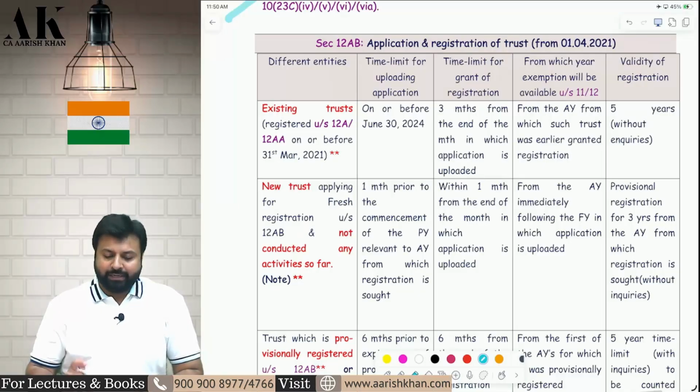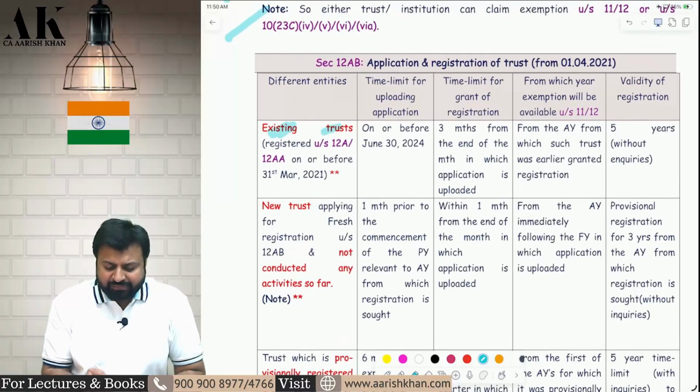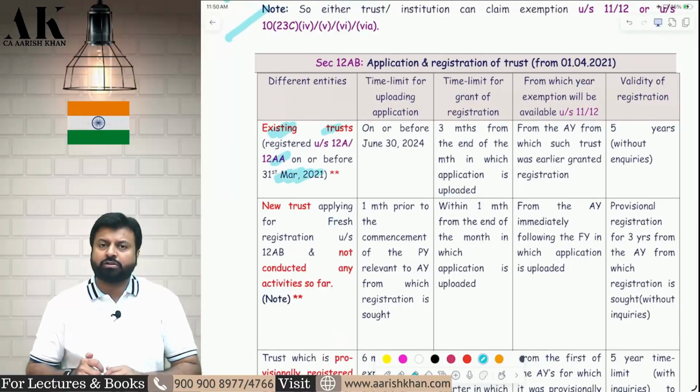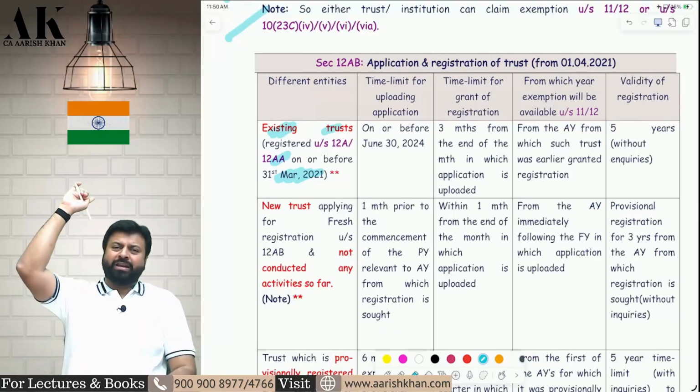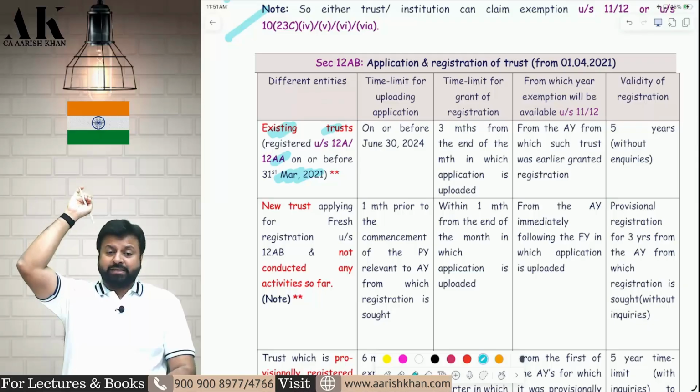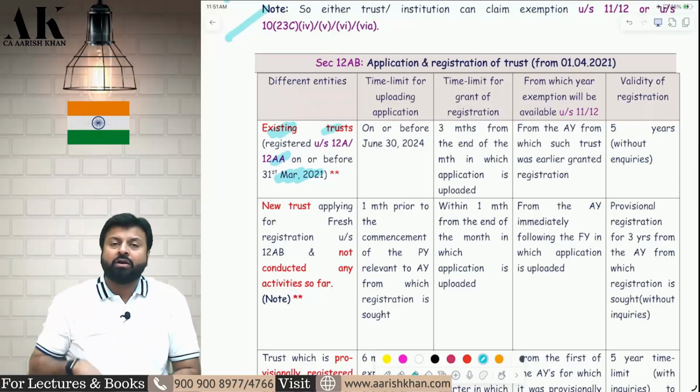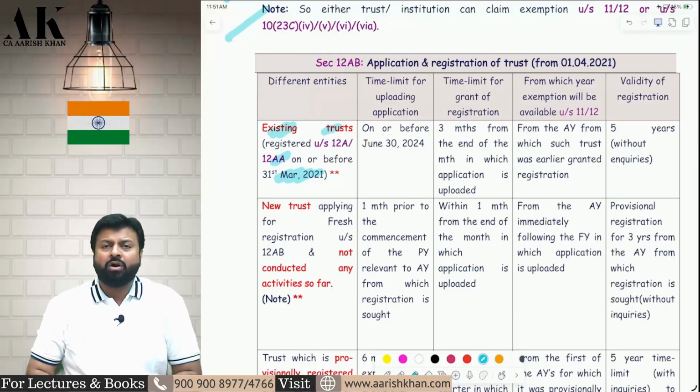Who is the first category? The first category is all the existing trusts which are registered on or before 31st March 2021. So all those trusts which are registered before 2021, since 1961 till 2021, all those who have registered under the provisions of 12AA, they have to get themselves re-registered under the new provision of trust law, under 12AB. Everybody has to get re-registered. By which date, sir? What is the date of application? They have to make an application on or before 30th June.